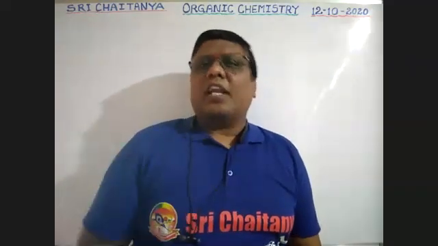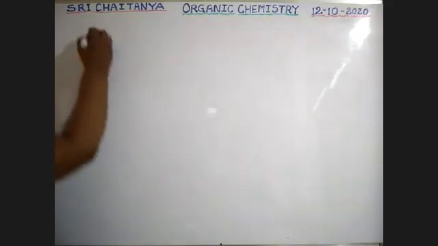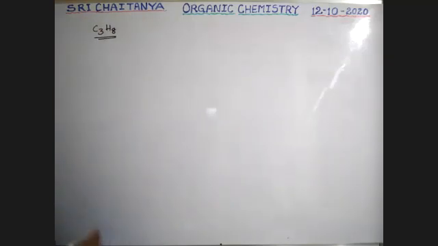Organic is easy, but easy volatile also. Okay. Next, C3H8. Wait. I will give every explanation. I will explain lone pairs also, localized and delocalized, with examples.